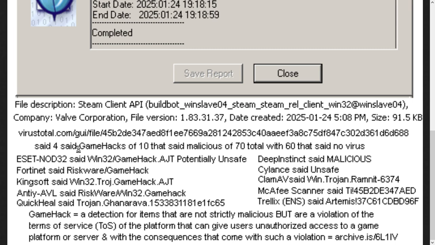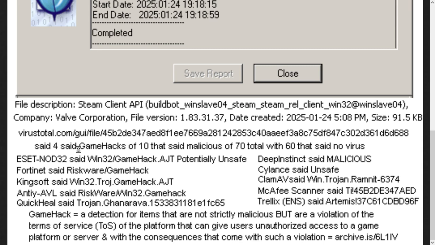What's a game hack? Game hack detections in general are for items that are not strictly malicious. Let me repeat that in not lawyer speak. It's not malicious. They're a violation of the terms of service of the platform, that can give users unauthorized access to a game, platform, or server.